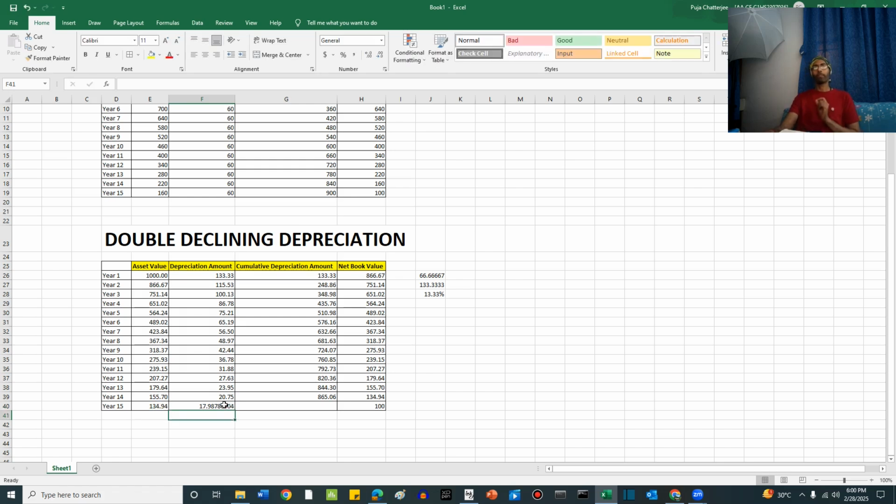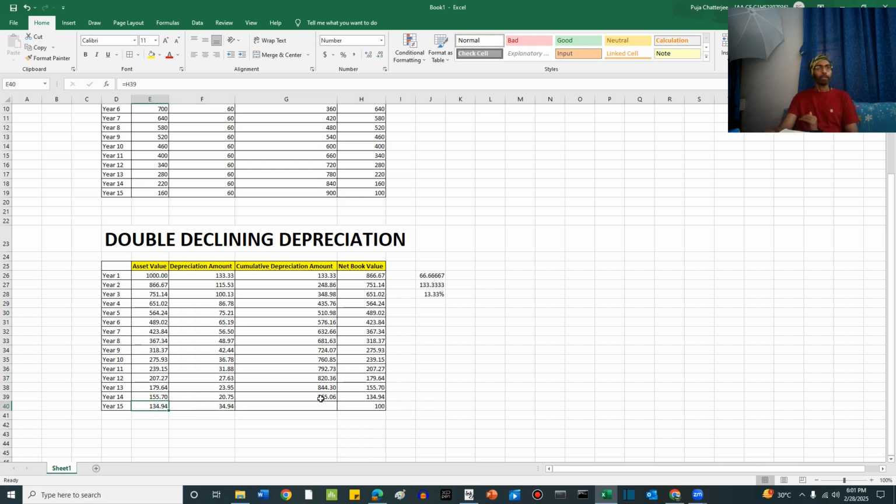So this will not be the depreciation amount for the final year, friends. The amount will be 134.94 minus the final book value or the residual value. So this is equal to 34.94. This time we are not incorporating the declining percentage. We are back calculating from the residual value.